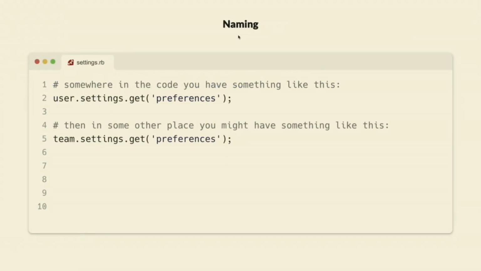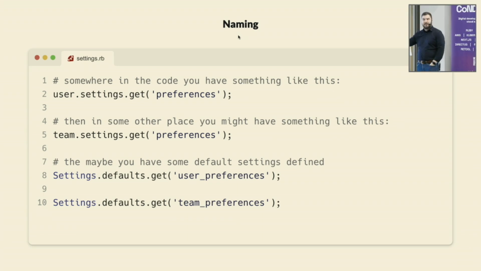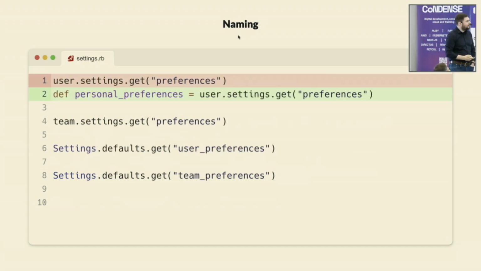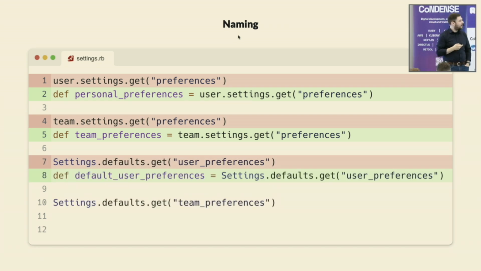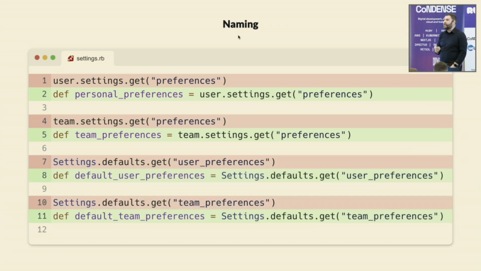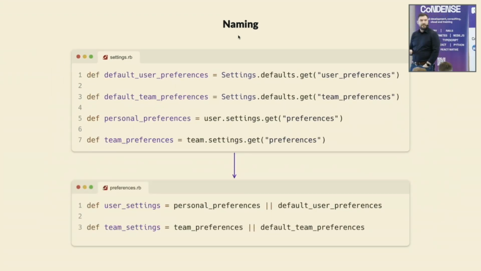So let's say you have this type of code where you have some user settings and some team preferences and then some default ones, right? So you're writing somewhere this, but I can easily, without adding too many lines of code, so the same number of lines of code, label them with endless methods, right? And then this will bring me to do some nice composition, right? So I can write user settings, it's that or the other, and so on.